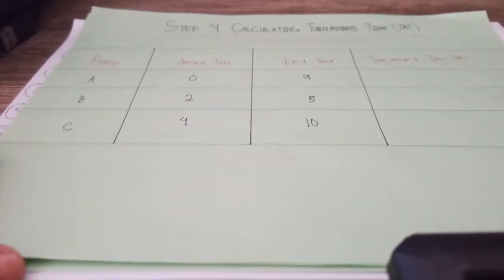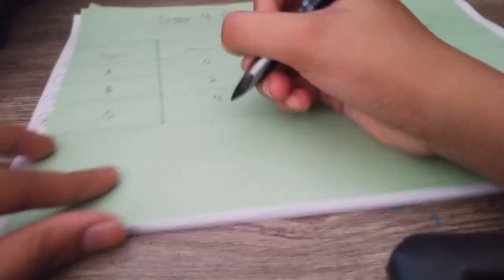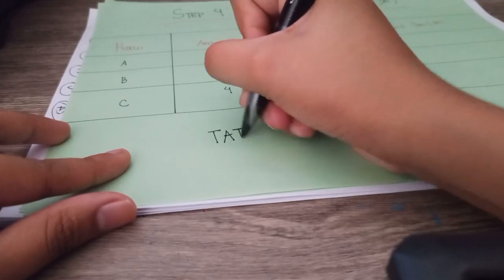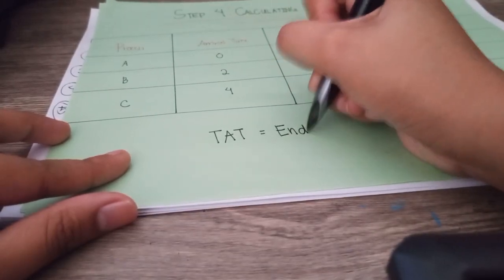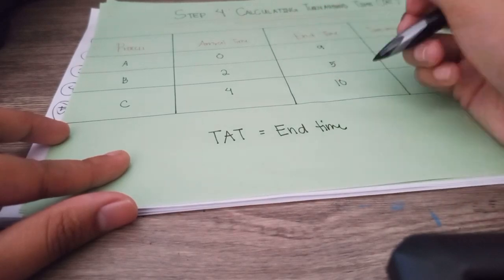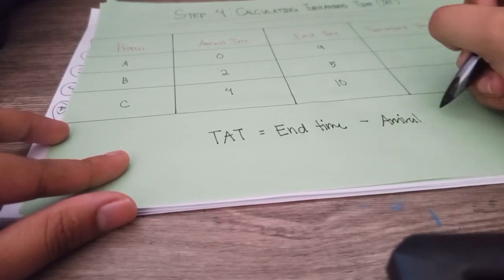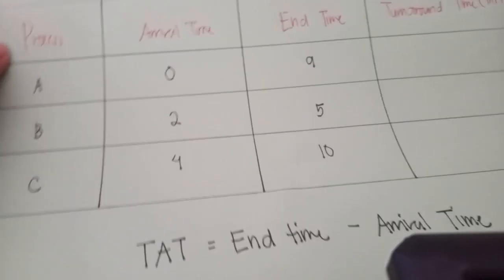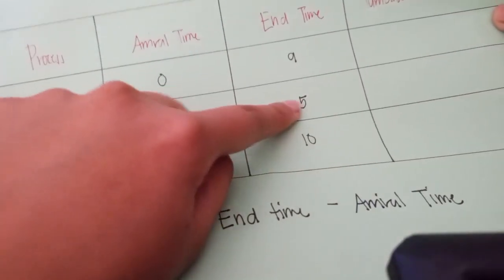The formula is TAT equals end time minus arrival time.